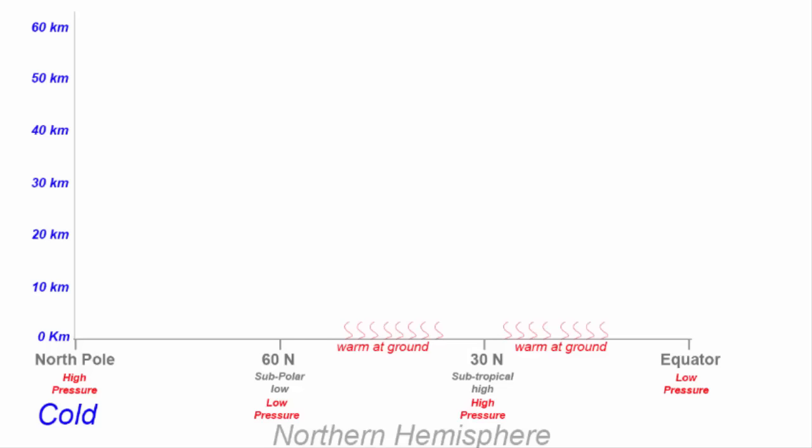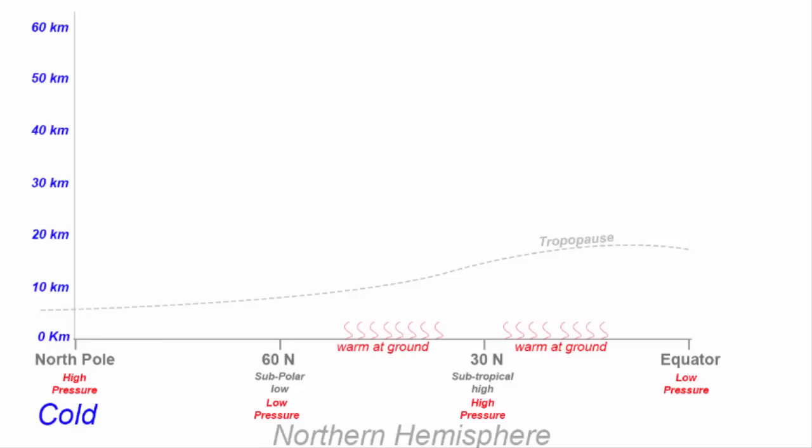The same is true for the southern hemisphere side as well. Anyhow, on the x-axis, we have different latitudes going from the equator to the North Pole. On the y-axis, we have the altitude. I'll keep the height till 55 kilometers because that's where the stratosphere ends. The troposphere ends at about 10 to 15 km and thereafter the stratosphere begins. This is a line that denotes the end of troposphere, which is also called the tropopause. This will come handy as we go further in the explanation.